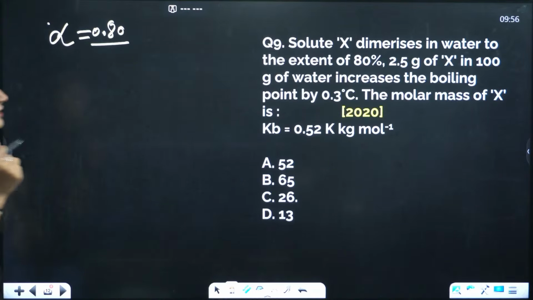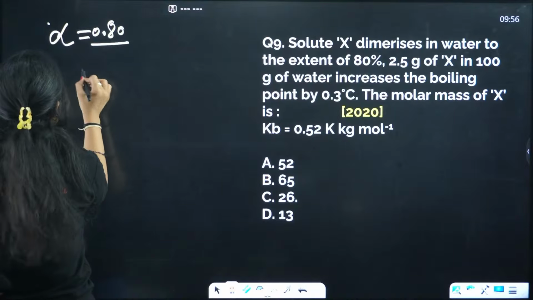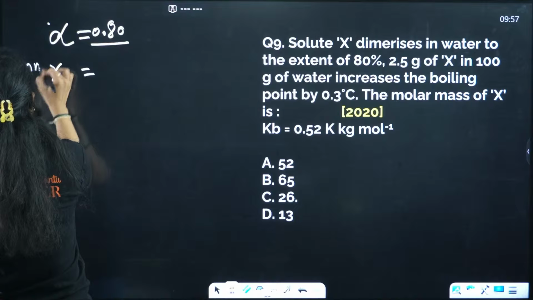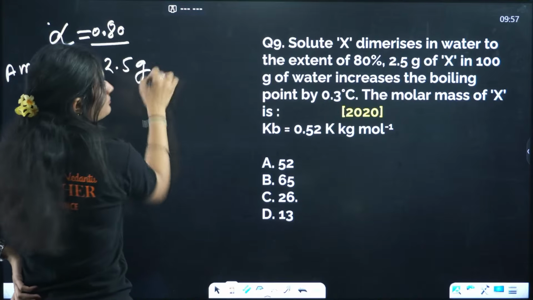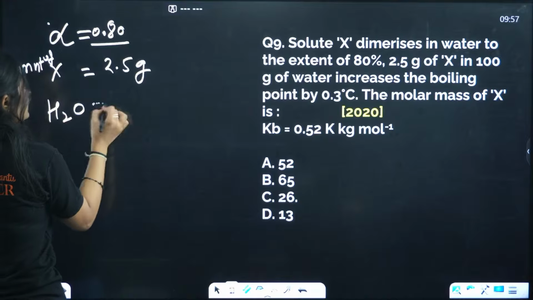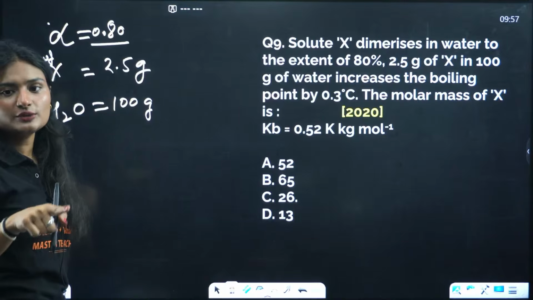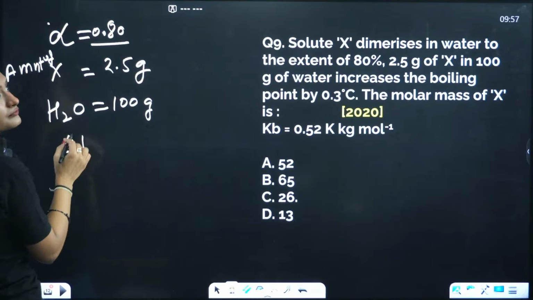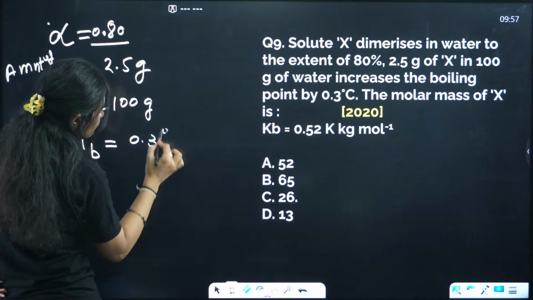Right? How much amount of solute is added? The amount of X is 2.5 gram in 100 gram of water, and the increase in boiling point, that means the elevation in boiling point is given, which is 0.3 degrees Celsius.